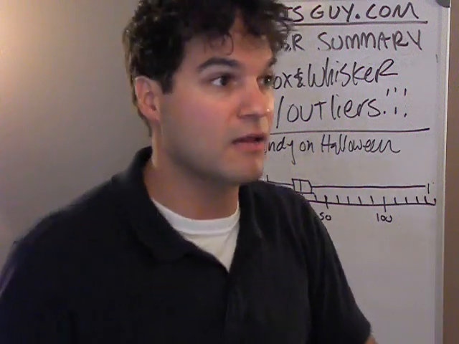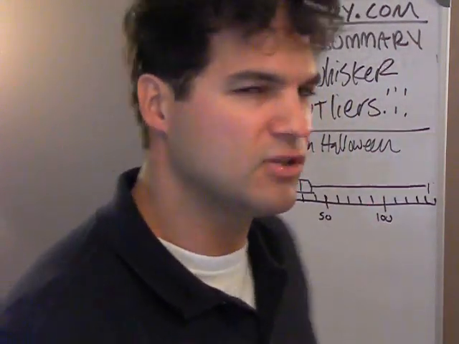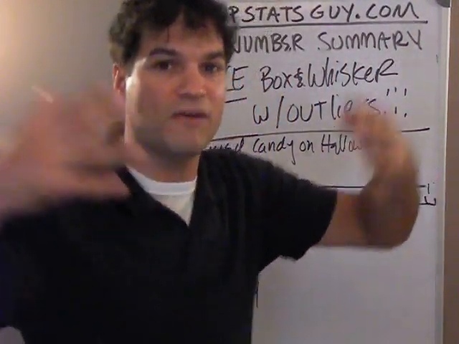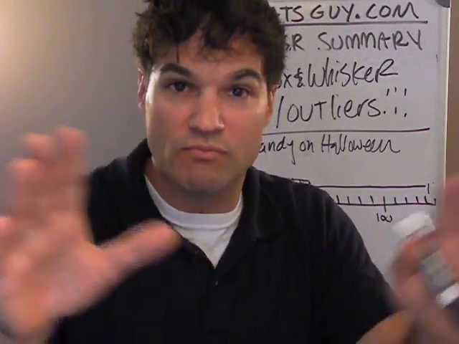The real definition of an outlier is if it looks like an outlier, smells like an outlier, you pick it up, it tastes like an outlier. If it seems like an outlier, it probably is. There's no real definition. But years ago, this guy, John Tukey, I think his name was Tukey. It's really named Tukey, huh? Tukey said, all right, let's find a way to find outliers. And this is what he came up with.